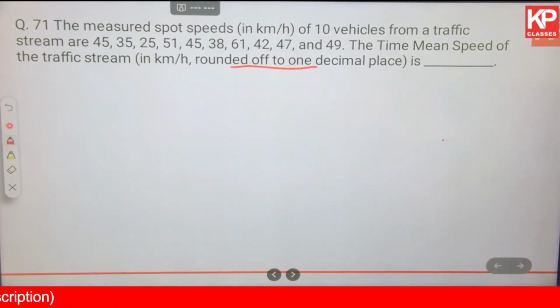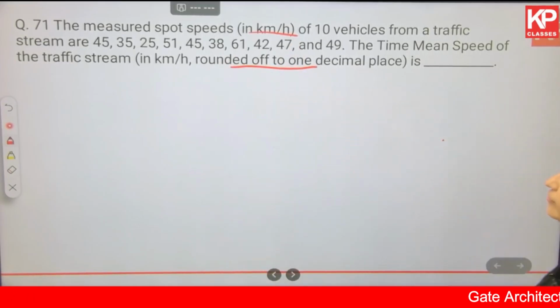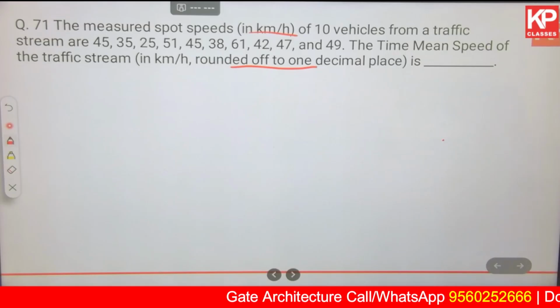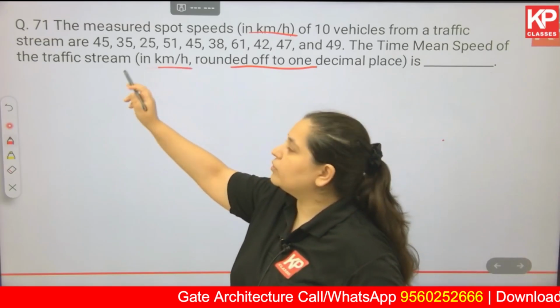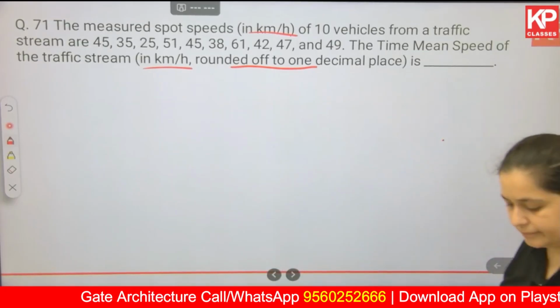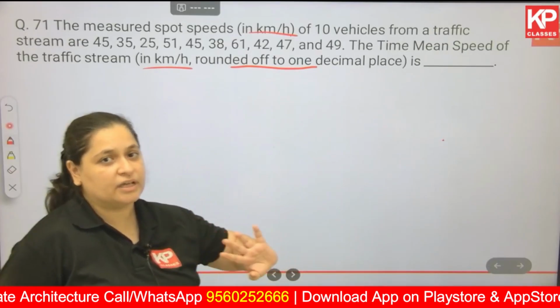Now, question number 71. The measured spot speeds in kilometer per hour of 10 vehicles from a traffic stream are 45, 35, 25, 51, 45, 38, 61, 42, 47 and 49. The time mean speed of the traffic stream in kilometer per hour, rounded off to 1 decimal place, is what? So the unit is same in both, no conversions required. Now, first of all, this is an easy 1 mark being given to you.